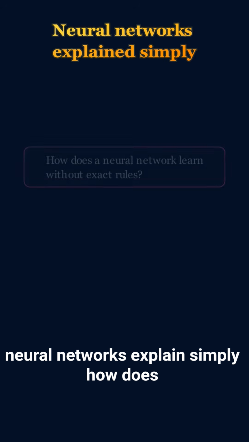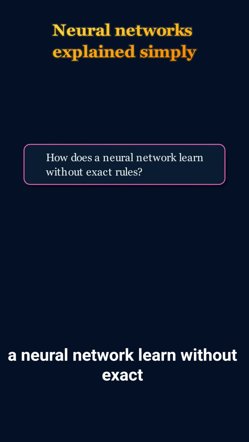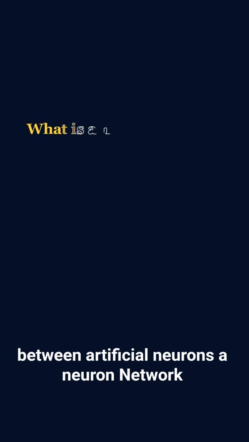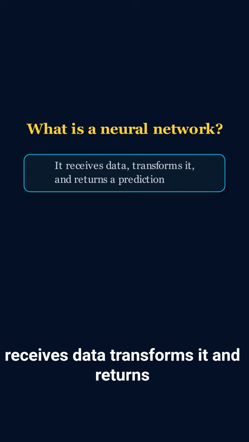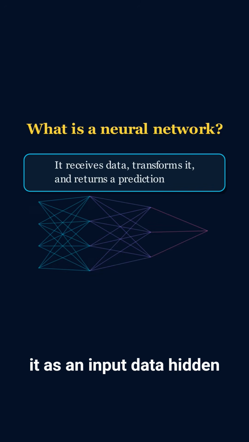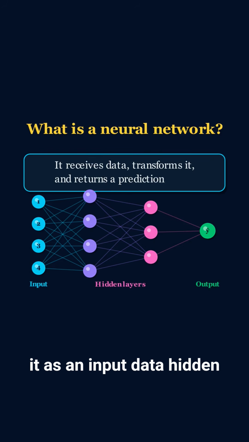Neural networks explained simply. How does a neural network learn without exact rules? It learns by adjusting connections between artificial neurons. A neural network receives data, transforms it, and returns a prediction. You can think of it as input data, hidden layers, and one final output.